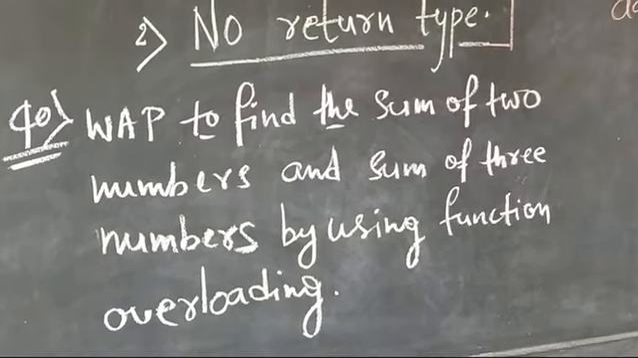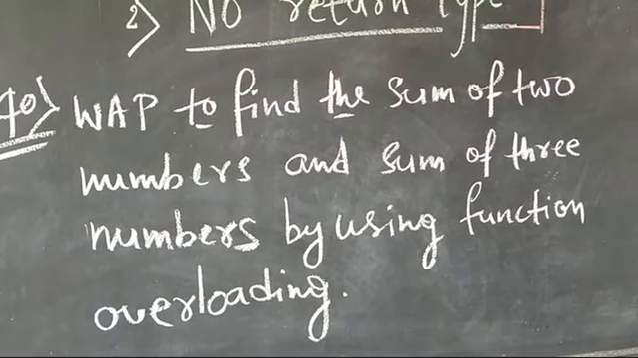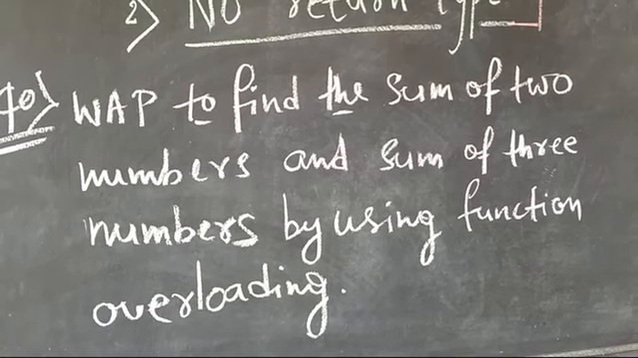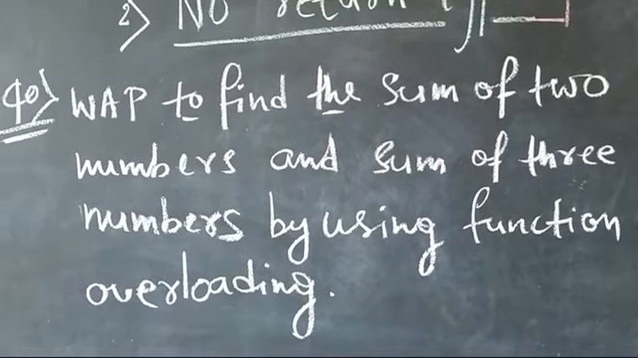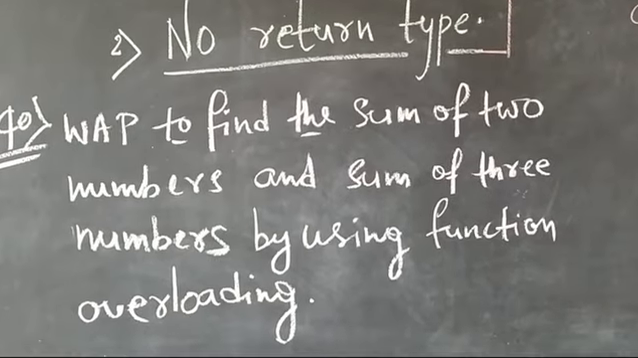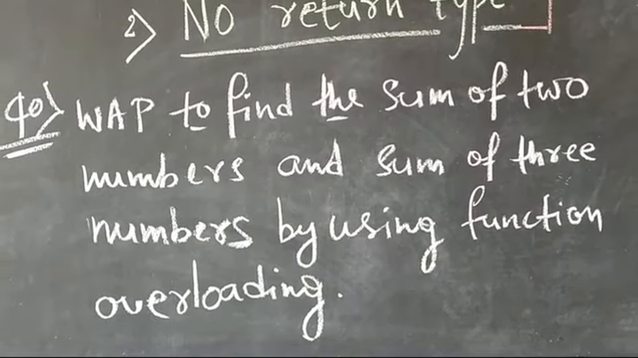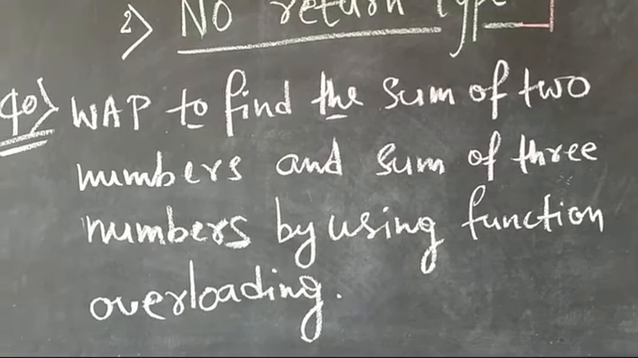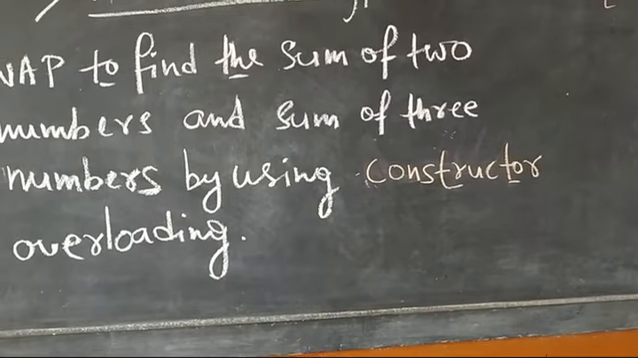Now we are going to solve one programming question: write a program to find the sum of 2 numbers and the sum of 3 numbers by using function overloading. Sorry, it will be constructor overloading. By mistake, I wrote function overloading. If it is function overloading, you can solve it very easily by writing the function names the same. We had already solved this question in our previous video, with 2 functions having the same name and a different class name. But this question I am going to solve by using constructor overloading.